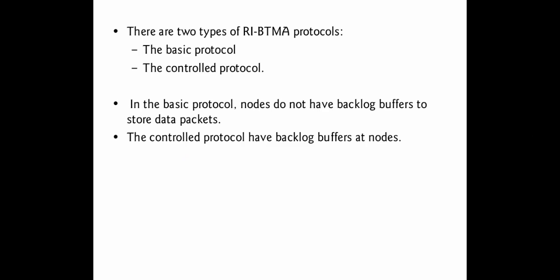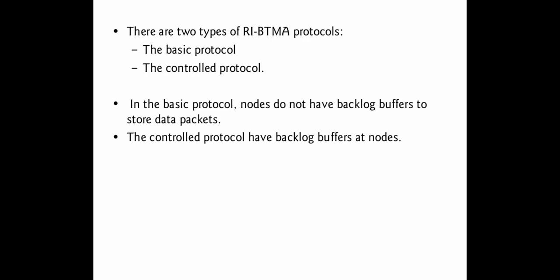In this protocol, there are two subprotocols. One is the basic protocol and the second one is the control protocol. What we just discussed comes under the basic protocol. Whereas in the control protocol, if two nodes are transmitting the information and a neighboring node also wants to transfer information to the same node, it keeps sending a number of requests. In that case, the control protocol supports a backlog buffer.